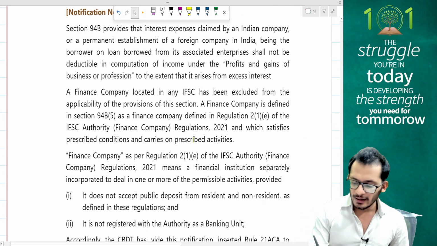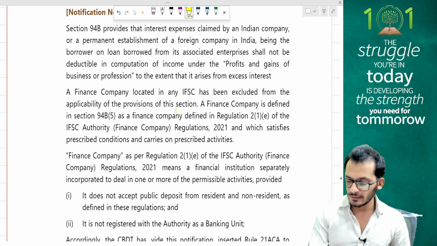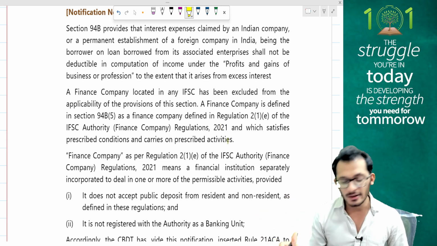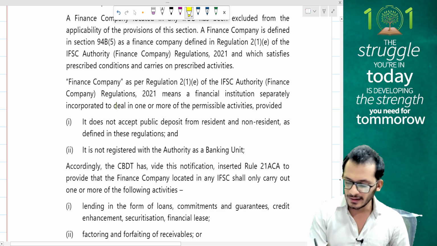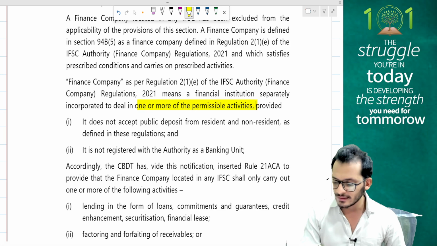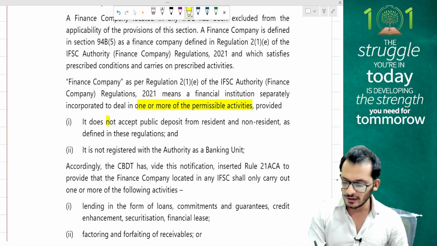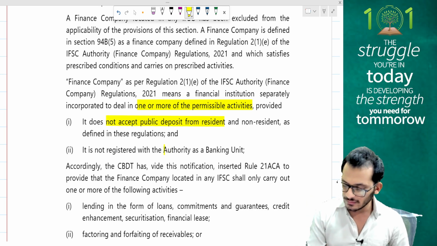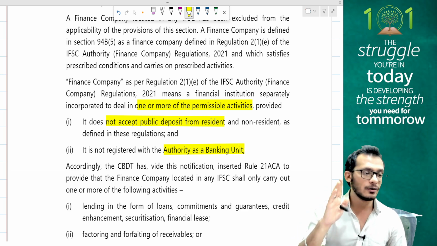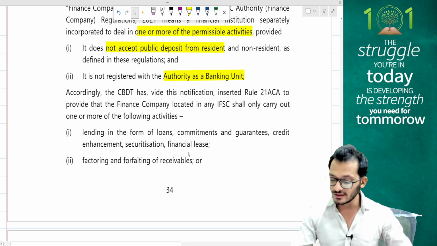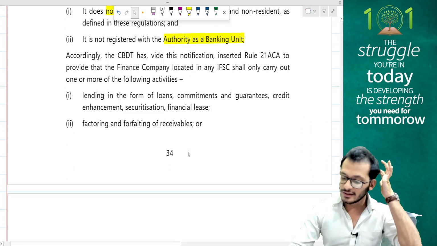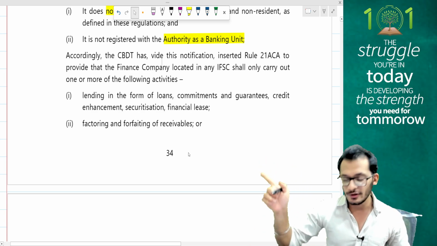Here they have come and said a finance company located in IFSC has been excluded from the applicability of these provisions. A finance company is defined as per the IFSC authority rules. Finance company has been defined as a financial institution separately incorporated to deal with one or more of the permissible activities. It does not accept any public deposit from residents and non-residents as defined. It is not registered with the authority as a banking unit. It should not be taking any public deposits, and should not be registered as a banking unit. CBDT via this notification has given additional conditions for you people. The additional conditions say the IFSC should carry out only the following activities.